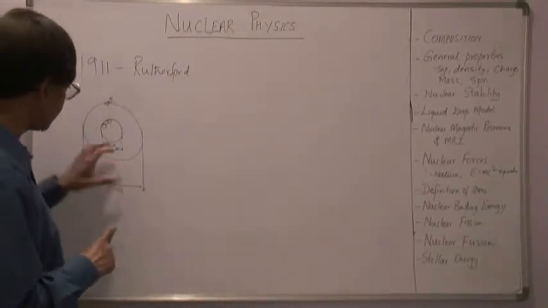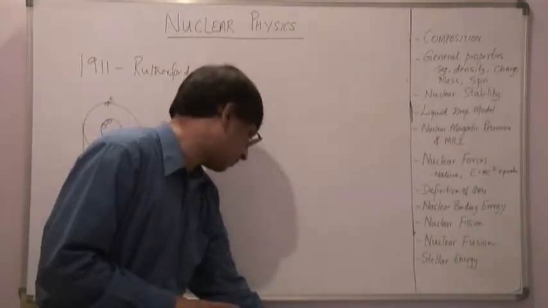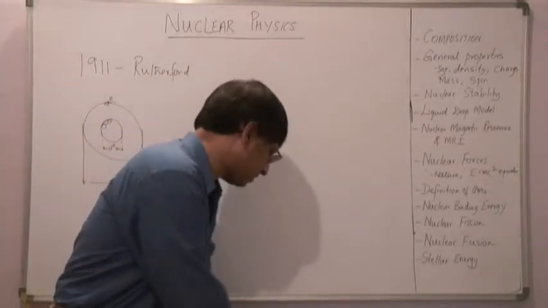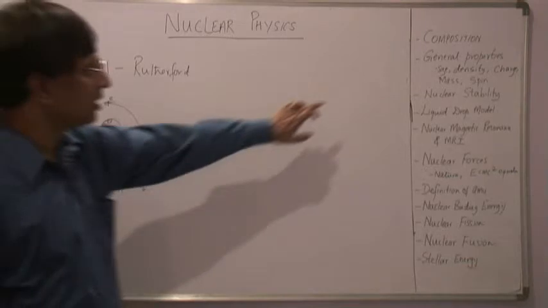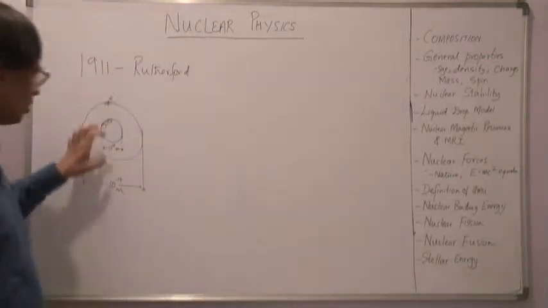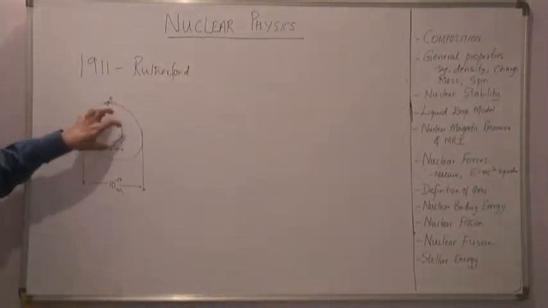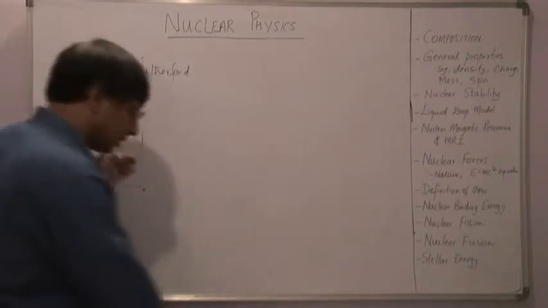Now let us look at what is inside a nucleus. Basically we are looking at the composition of a nucleus: what constitutes a nucleus, or what is inside the nucleus.